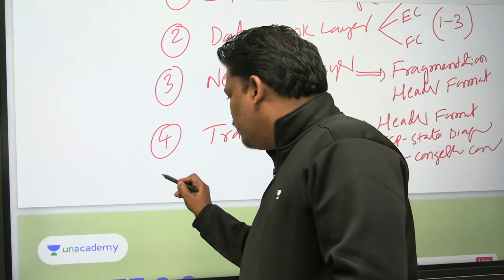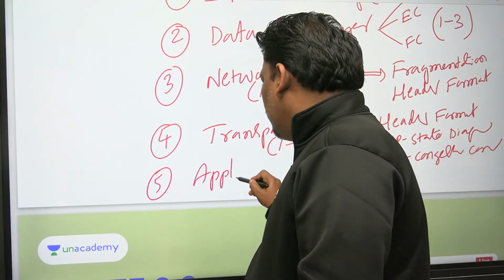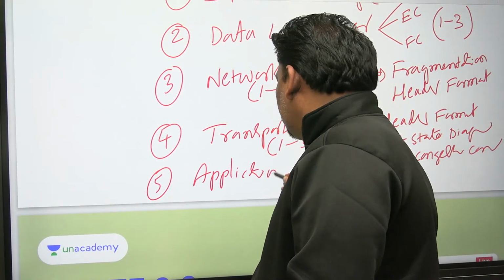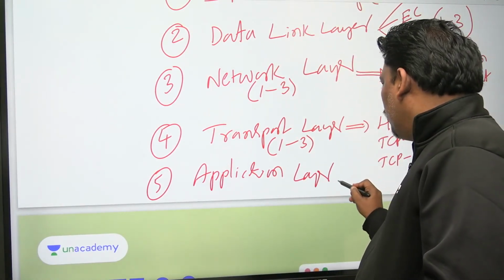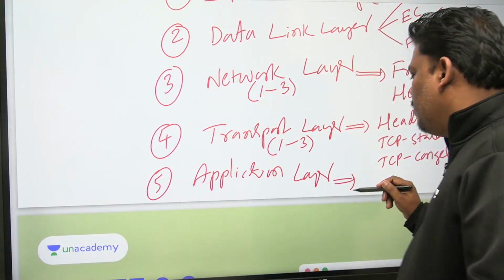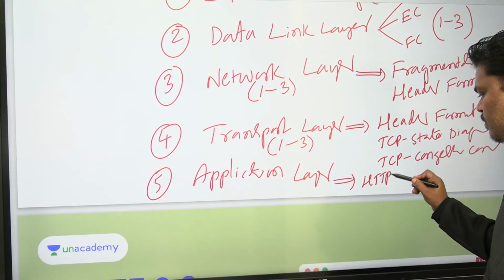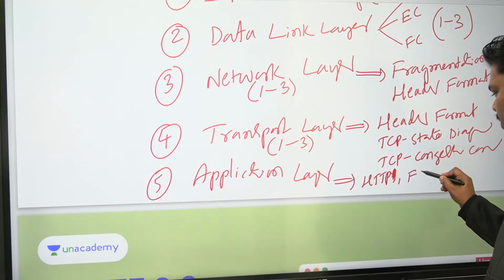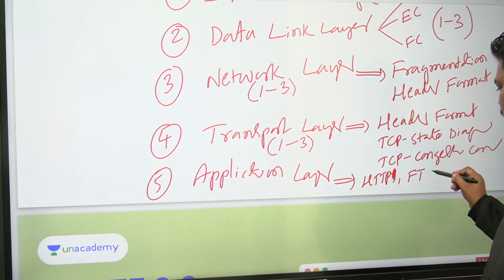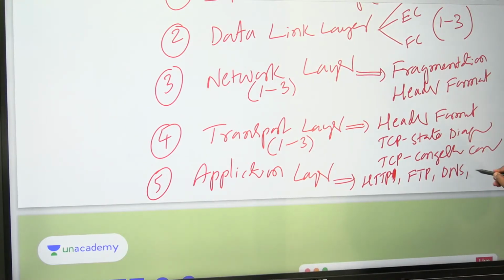Let's go to 5, application layer protocols. If you see HTTP, HTTPS. Next one, file transfer protocol, FTP. Next one is going to be DNS. Next one is going to be SMTP.